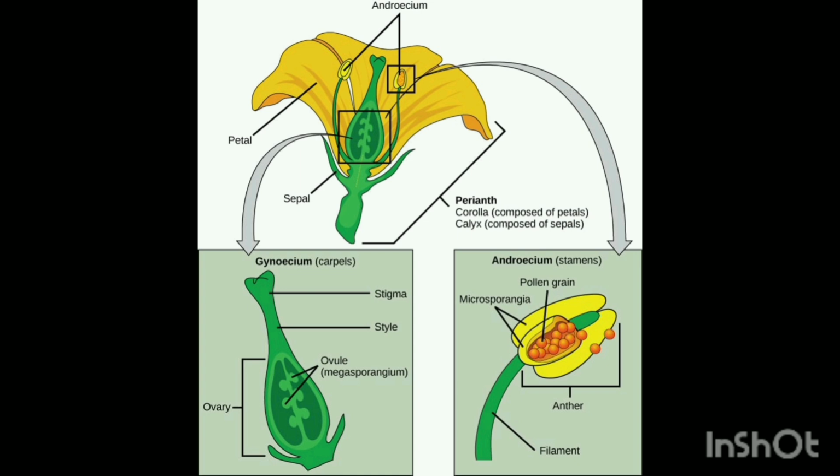Stigma is the receptive site of the pollen grain. If the pollens are compatible, means they are going to be matched, then the pollen tube is going to be formed, which is going to be propagated through the style. Propagation means the movement, and with the help of this pollen tube, the egg is going to be fused with the pollen grain in the last part of the pistillate, that is called the ovary.